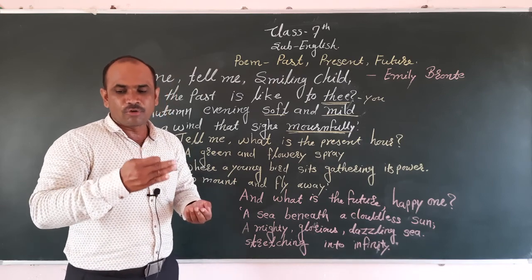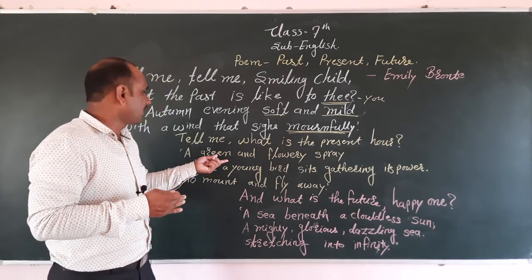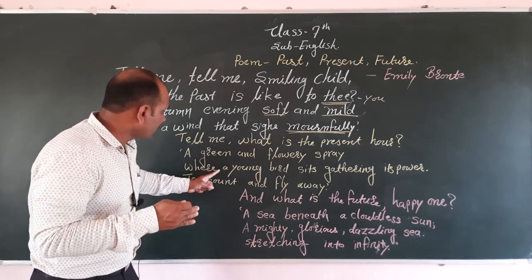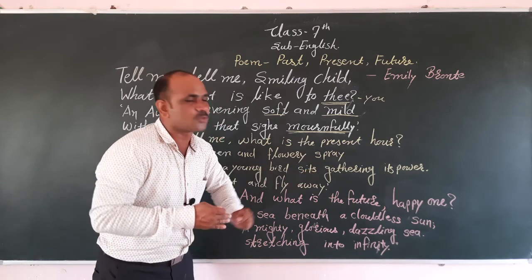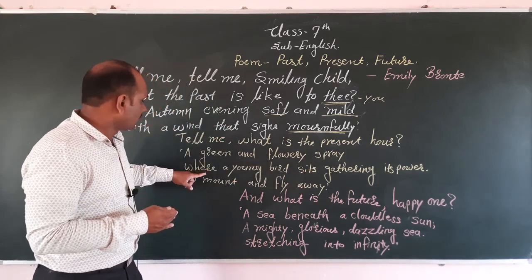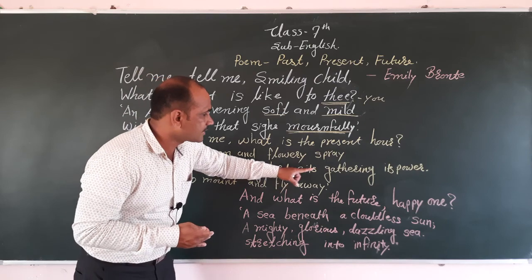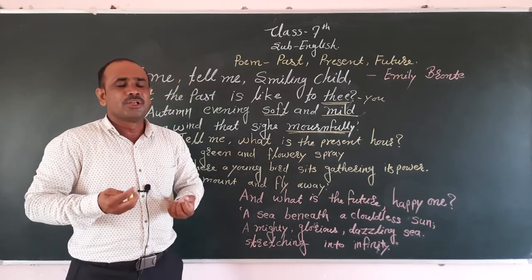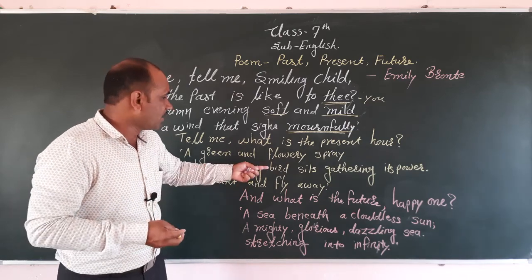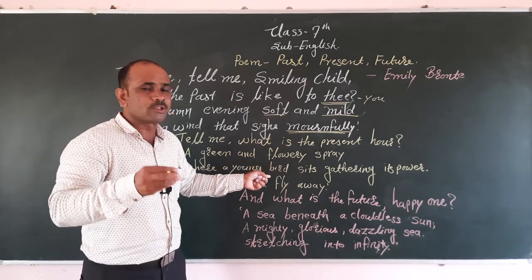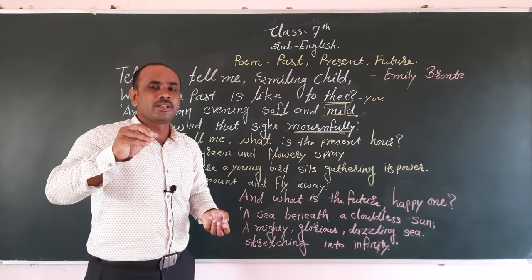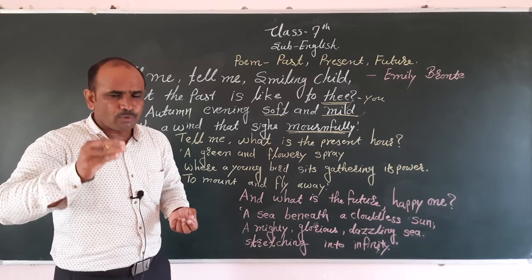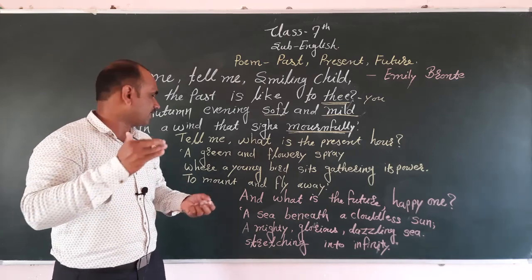Its meaning is that it is a very happy and greenery atmosphere where a young bird sits gathering its power. Line is that where a young bird sits gathering its power very powerfully, very eagerly, very enthusiastically. This young bird was always sitting on the branch of the tree and he was just singing a song. Such type of healthy atmosphere in the present time.